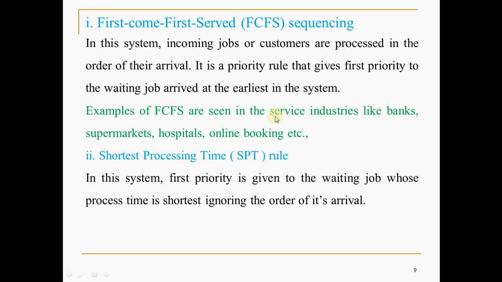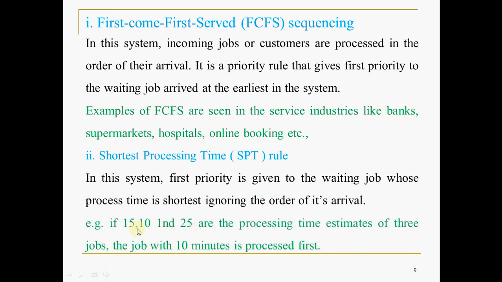We are not going to consider FCFS here. Whether it has come first or second does not matter. Whichever has the least processing time will be processed first. Let us take an example. Suppose 15, 10 and 25 are the processing time estimates in minutes of three jobs, J1, J2, J3.